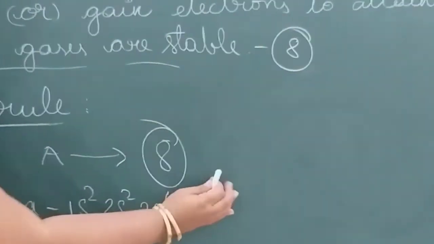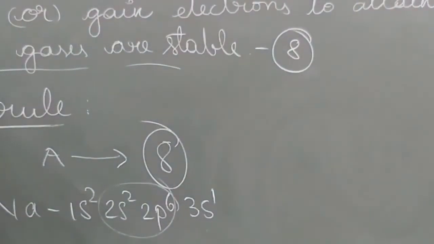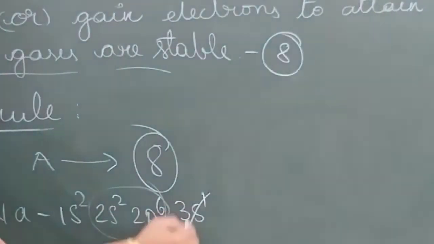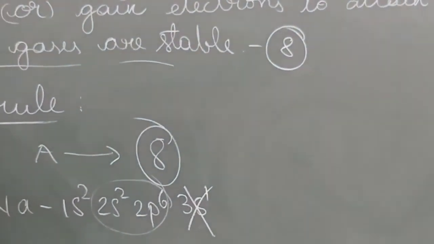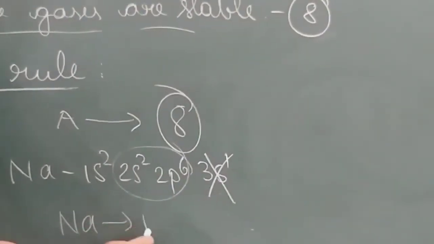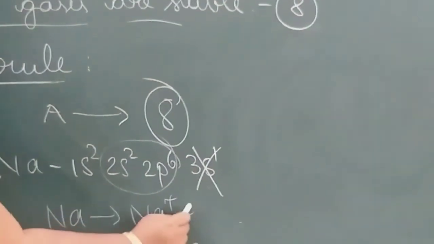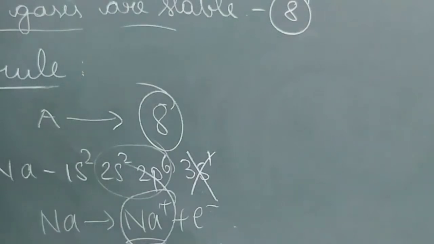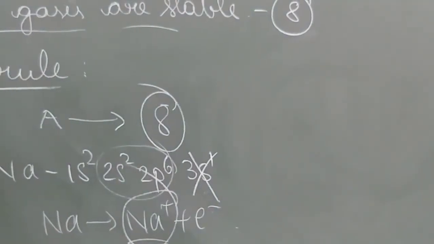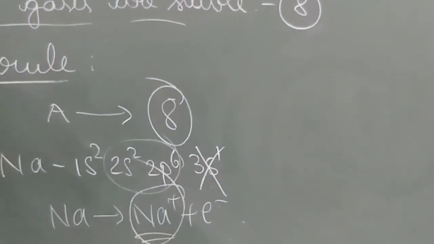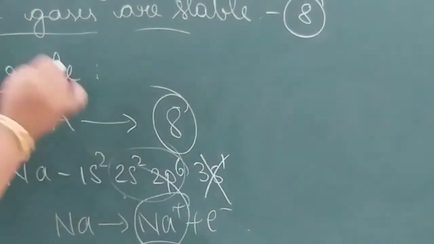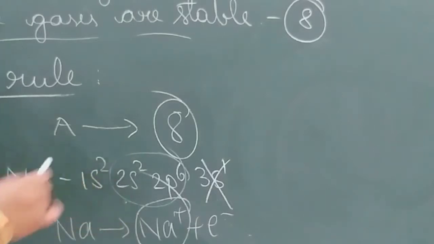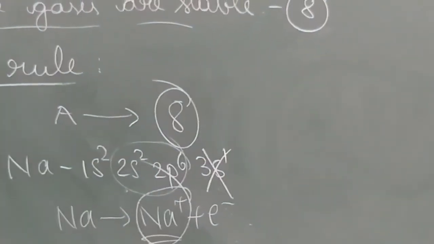If this electron is not there, it has 8 electrons in the valence shell. So what will it do? It will lose this electron. By losing this electron, it changes to Na+ and e-. When an atom loses electrons, it becomes a cation, that is a positively charged ion. Like this, sodium gets 8 electrons in the valence shell.